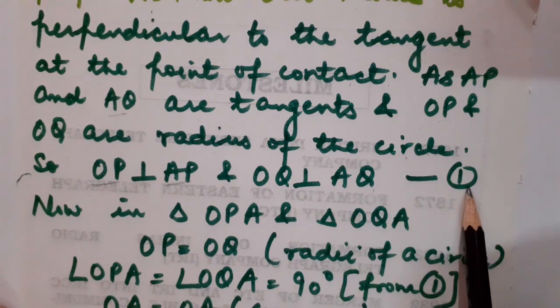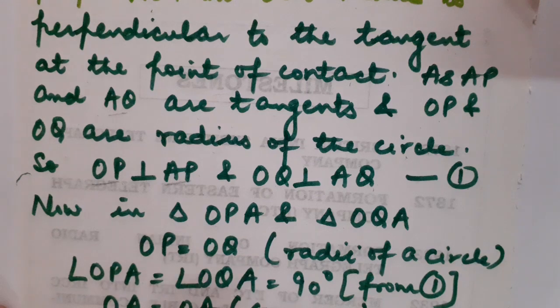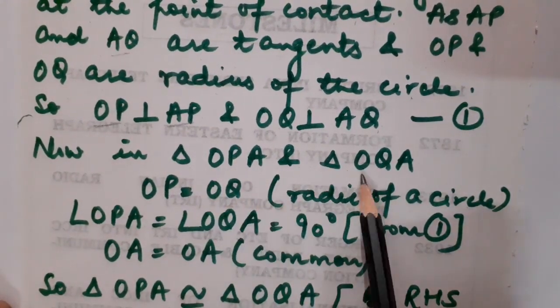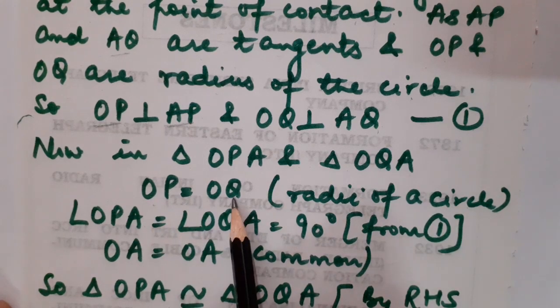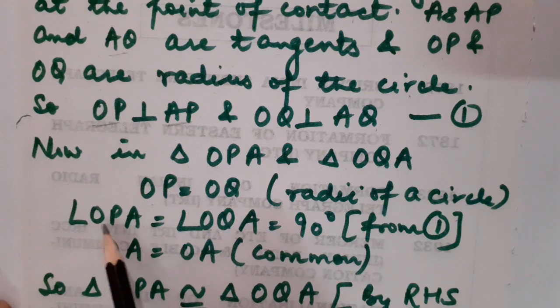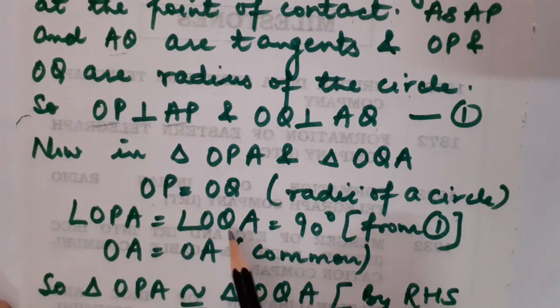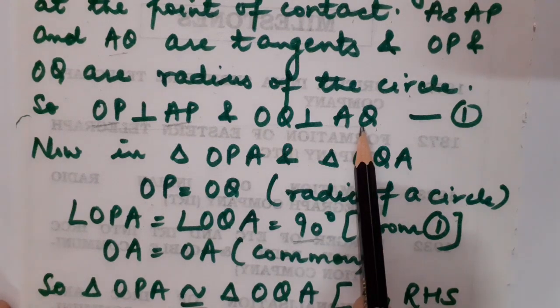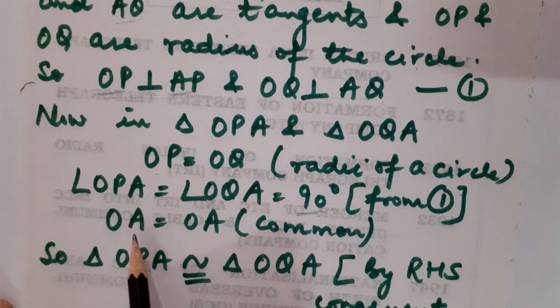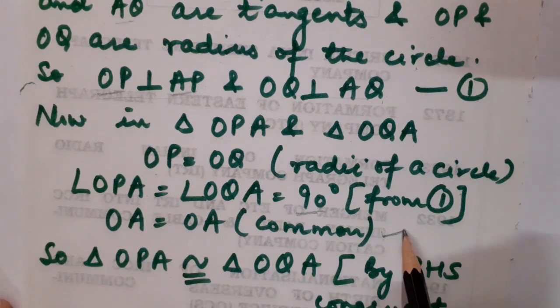Let this be equation number 1. Fine. Now, in triangles OPA and OQA, OP is equal to OQ. Why? Because both are radii of the circle. Angle OPA is equal to angle OQA, both are 90 degrees, because the radius is perpendicular to the tangent at the point of contact. And OA is equal to OA, common.